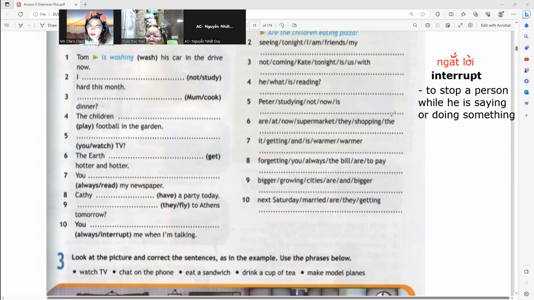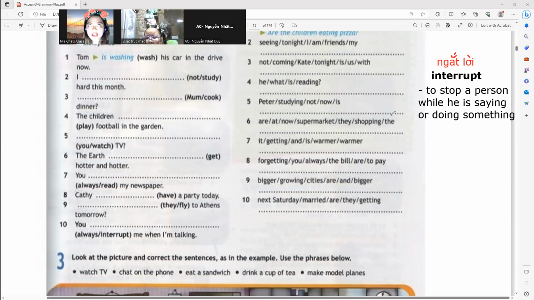Bad. A bad word, right? It's rude. When someone is saying something, you need to be polite and wait for your turn. We don't interrupt, especially inside the classroom. When the teacher is explaining something, we need to listen first. We don't interrupt the teacher, right? So that's it, the word interrupt.